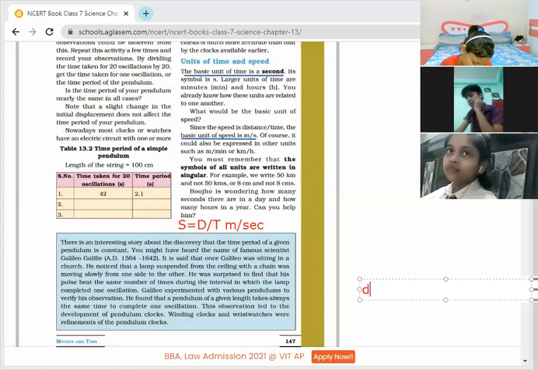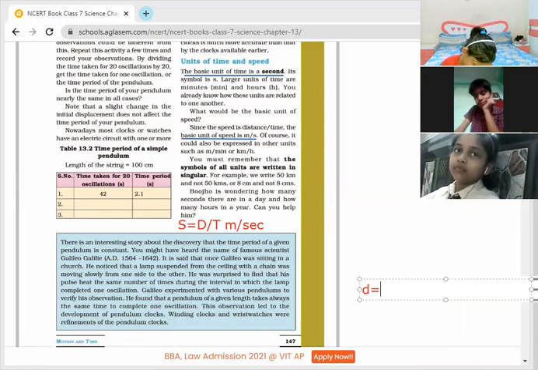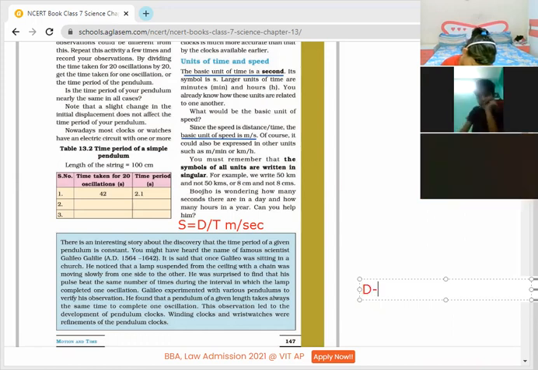What will be the formula of distance? Distance is equal to speed multiplied by time.